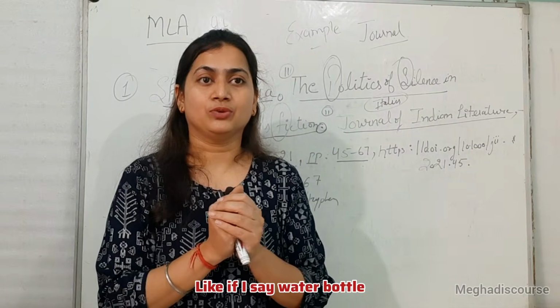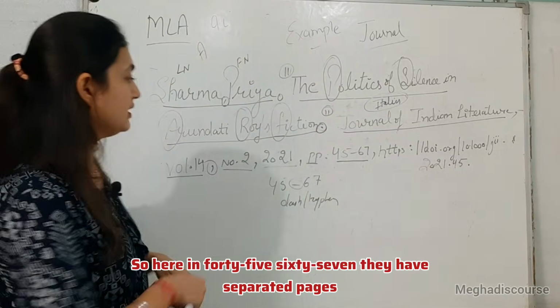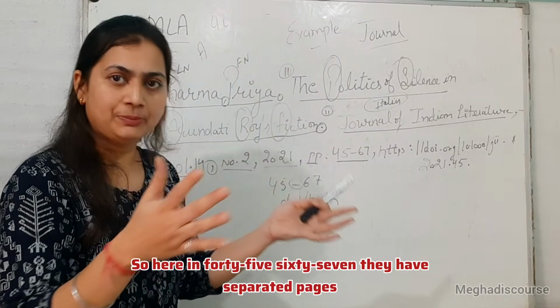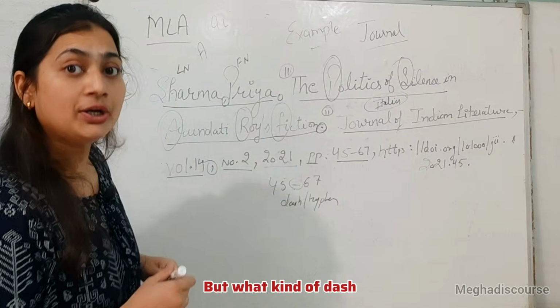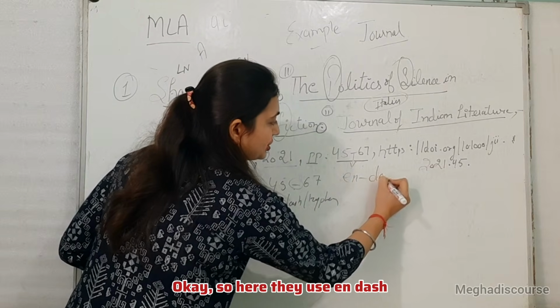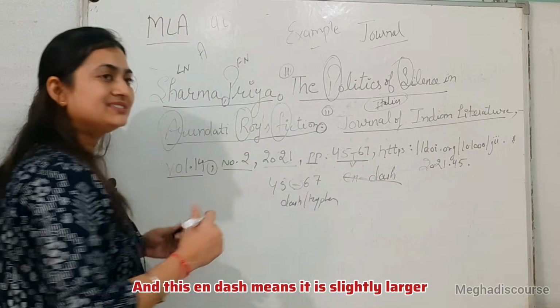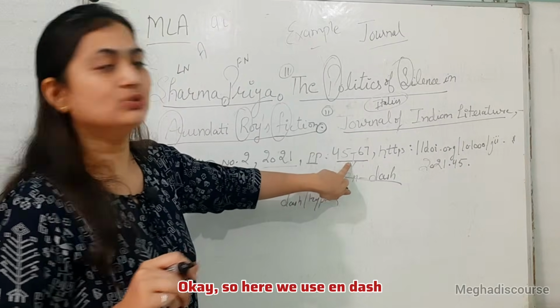Here in 45 to 67, they have separated pages. Many pages are there, so here we use a dash, but what kind of dash? An en dash. An en dash is slightly larger than a normal dash. So here we use an en dash.